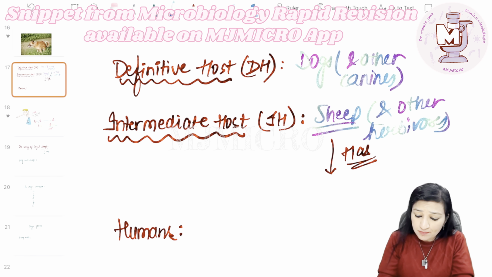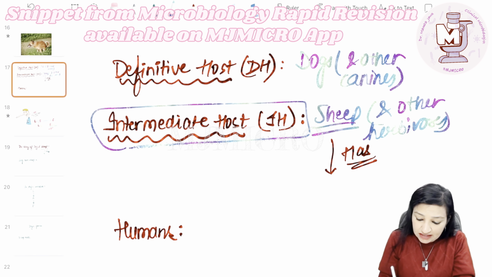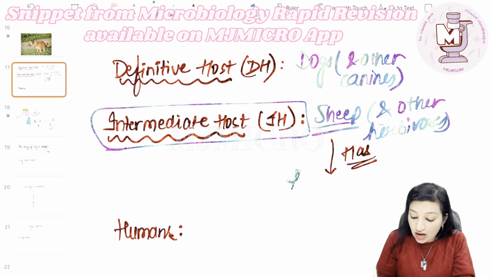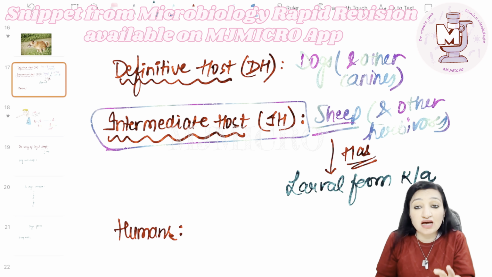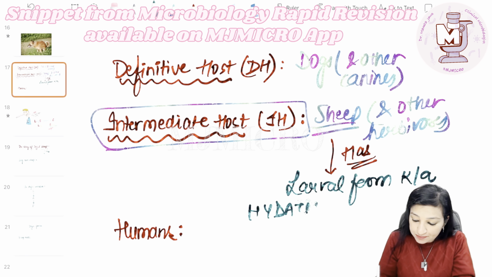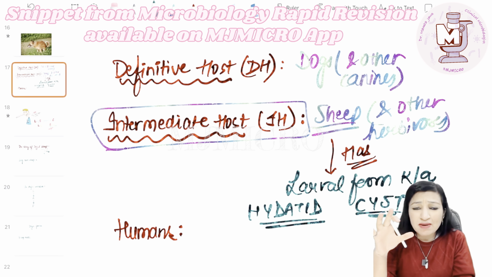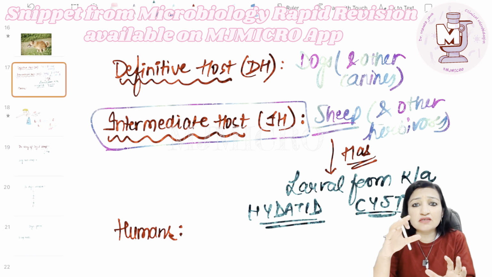Now, always remember that the intermediate host, that is sheep, is going to harbor what? It is going to carry the larval form of the parasite, and the name of the larva is what? It is known as hydatid cyst. So, this parasite basically is the business between the dogs and the sheep.